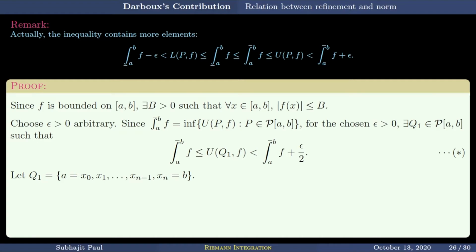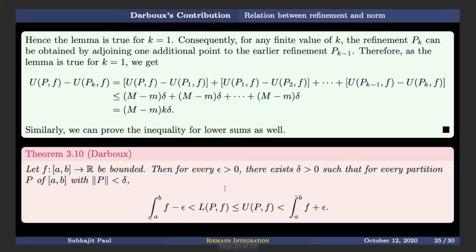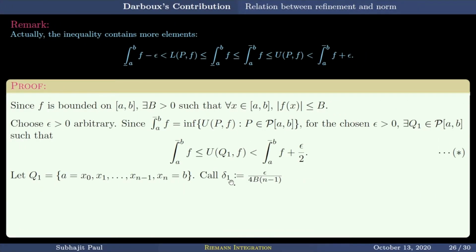Now, let Q1 be represented by these points, x0, x1, up to xn. Fine. So this is the delta 1 we are talking about. We are supposed to prove the existence of a delta. So there exists a delta. This is my delta 1. This is delta 1 for the upper sum. We will find the delta 2 for the lower sum, and then we will take the minimum of these two deltas and say that will work for both the upper sum and the lower sum.